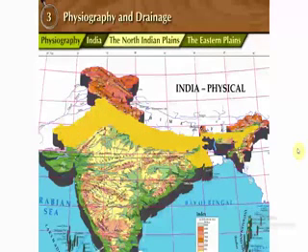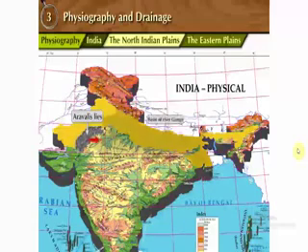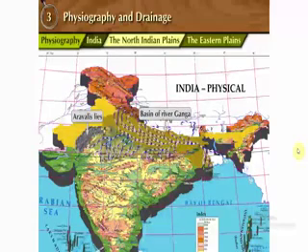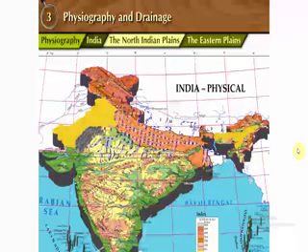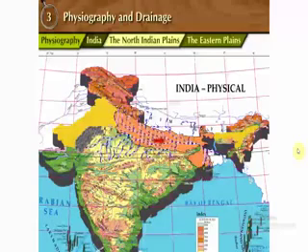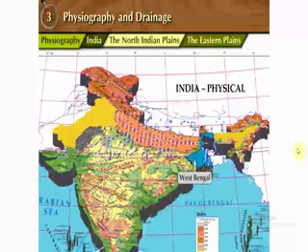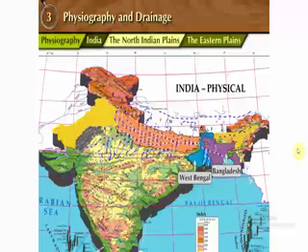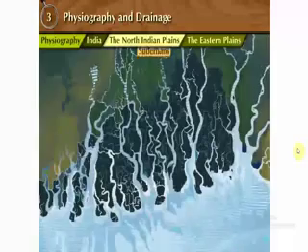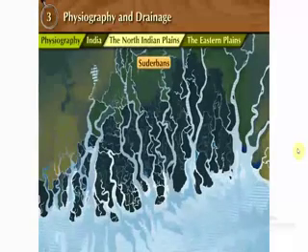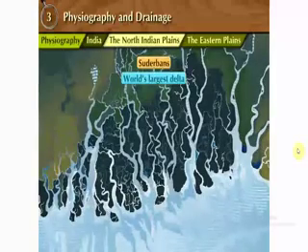The Eastern Plains. On the eastern side of the Aravalis lies the basin of river Ganga and is therefore known as the Ganga Plains. Its slope is eastwards. Most of the West Bengal state of India and Bangladesh together constitute the delta of Ganga-Brahmaputra system. It is known as Sundarbans. It is considered to be the world's largest delta.